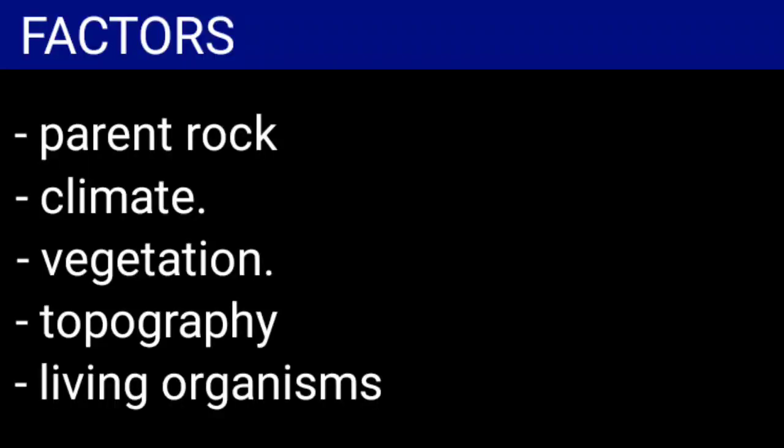Now we will discuss the factors affecting the formation of soil. Parent rock: the characteristics of the soil are largely dependent upon the rocks from which it has been formed. For example, black soil is formed from igneous rocks. Alluvial soil is formed from sedimentary rocks. The rate of weathering of the rocks is largely dependent upon the climatic condition of that particular place. The organic content of the soil is dependent upon the vegetation cover of that place.